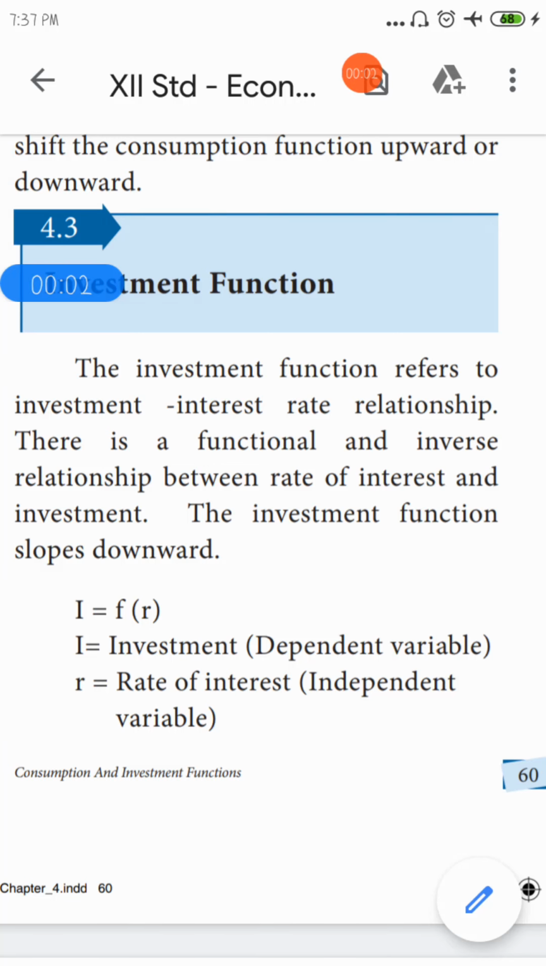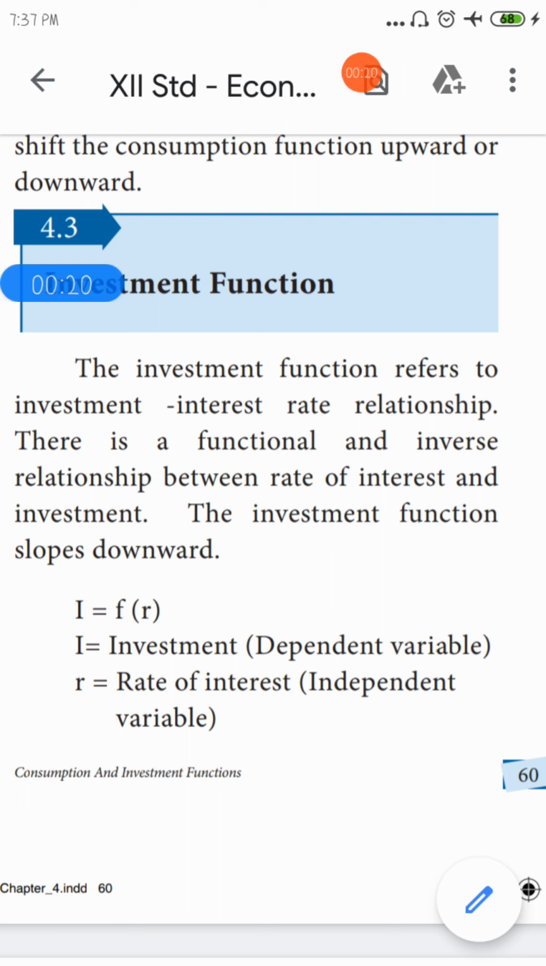Hi, so today we are going to see the investment function. Already we discussed the consumption function. We know what consumption is: what we consume, what we get to satisfy ourselves, is known as consumption. So here the investment function is nothing but savings.